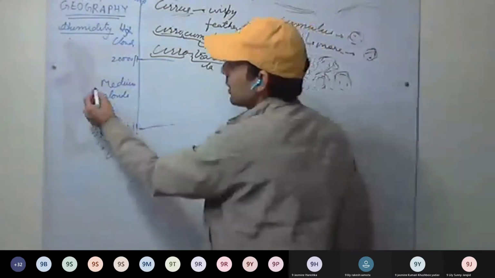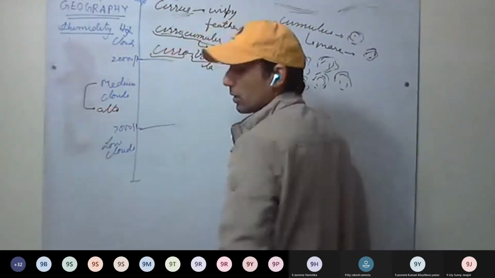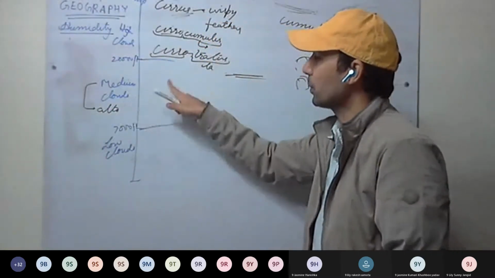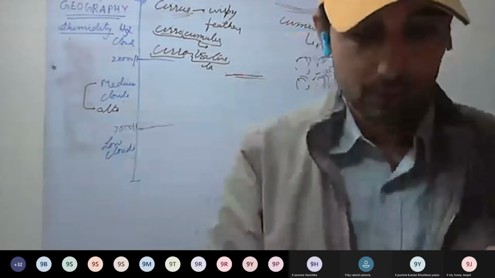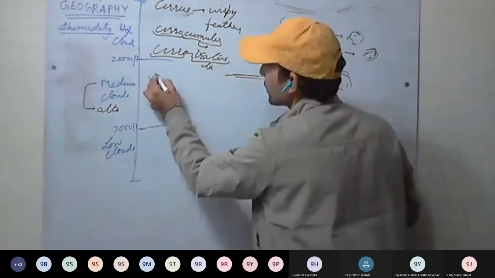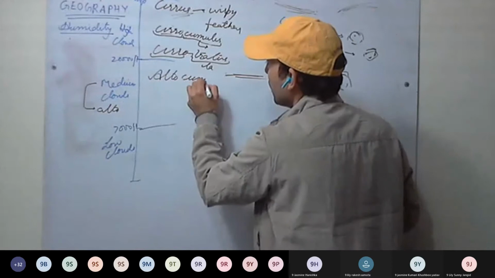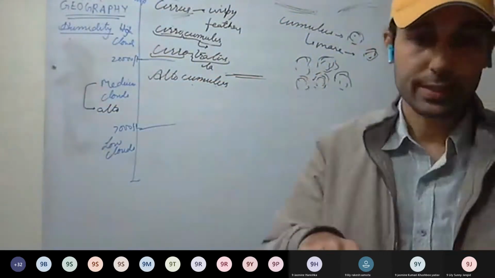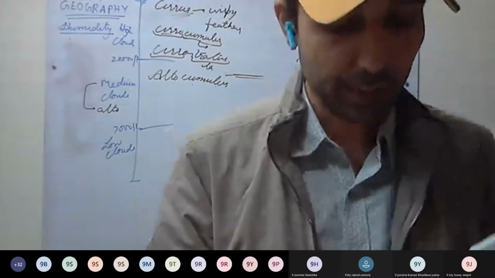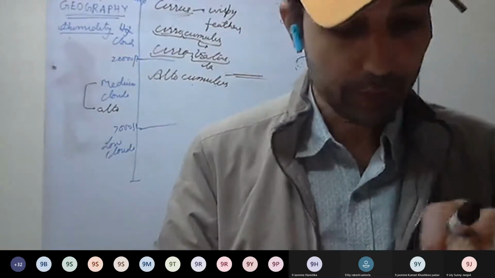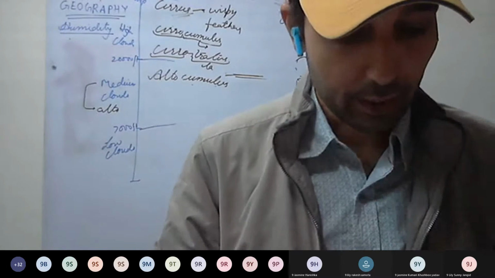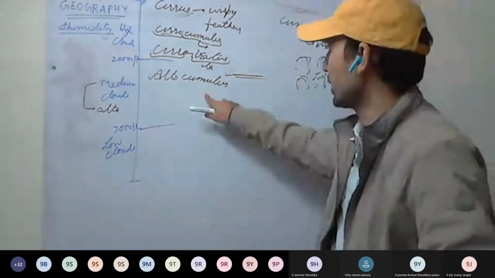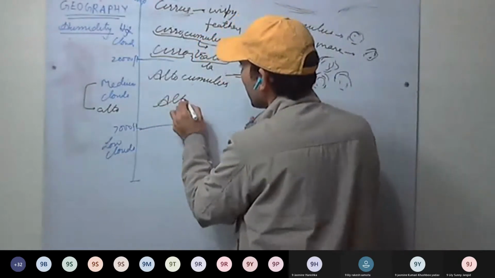Now for medium clouds, the prefix alto will be used. Alto means midway, middle. So we have altocumulus and altostratus. First, altocumulus. Again, a puff-like structure. You can see in altocumulus, small puffs have been arranged, like a heap or pile of structures. And altostratus, again the layers. These are altostratus.